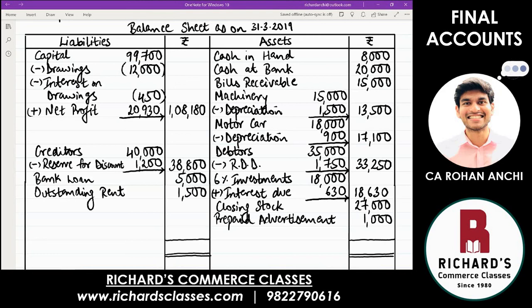It's 1,53,480. 1,53,480. Did you add up both sides and check? Yes, sir. Good. And that completes the solution. Once balance sheet is tallied, your solution is complete.